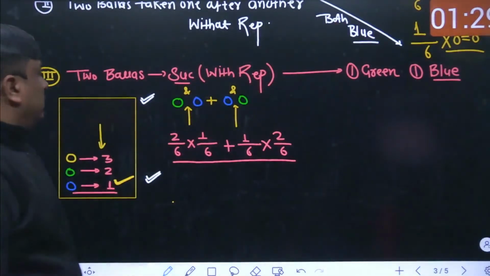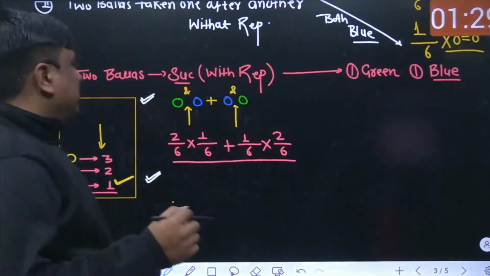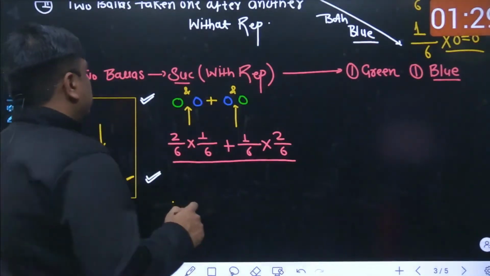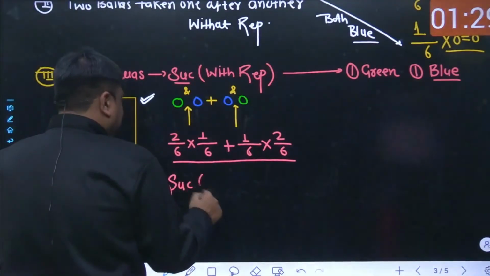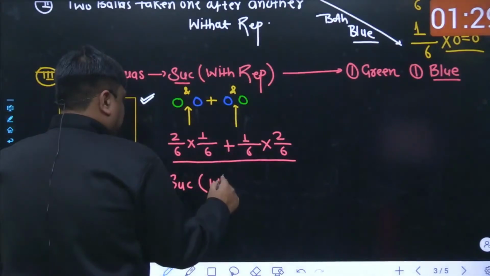Agreed? Now let me do one thing. Let me change this problem a bit. With replacement and we change to the without replacement. Again, the both of the balls are being selected in succession, but without replacement.